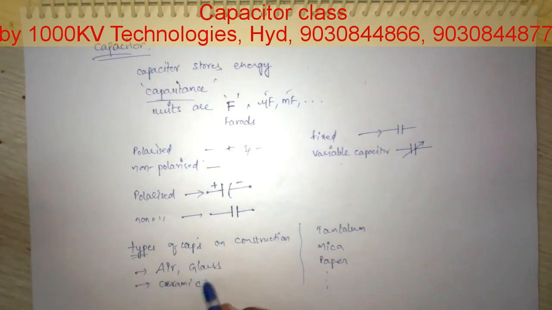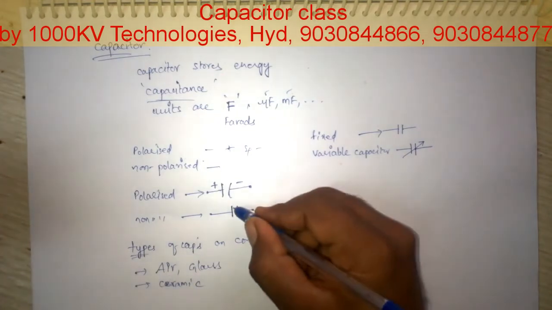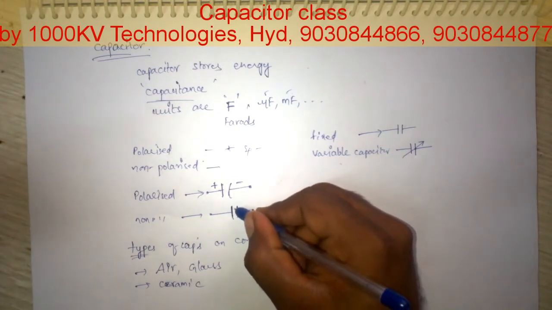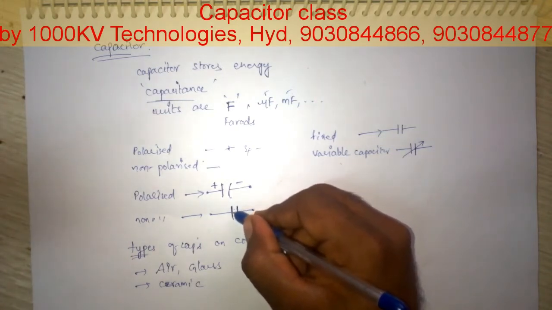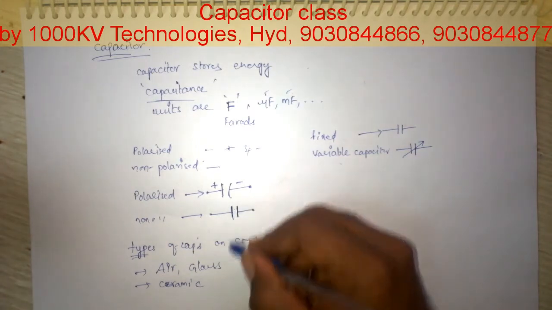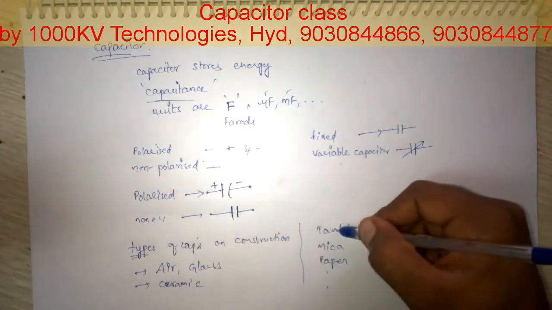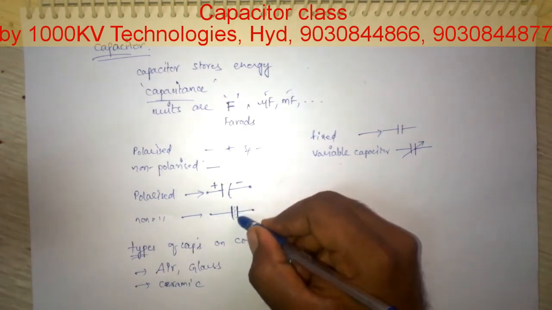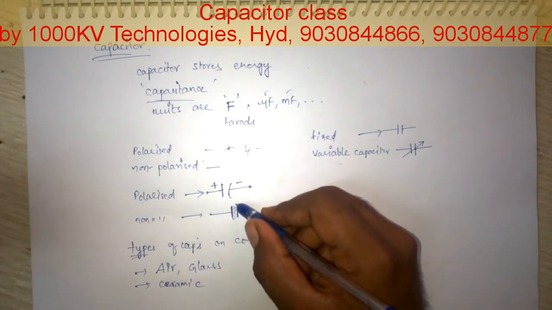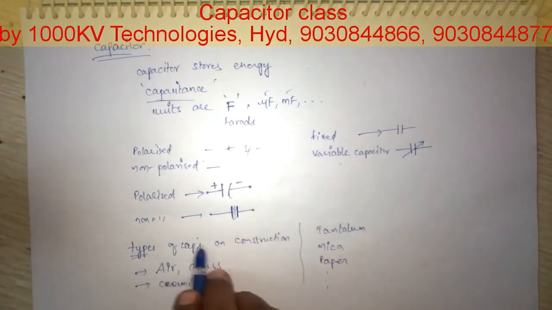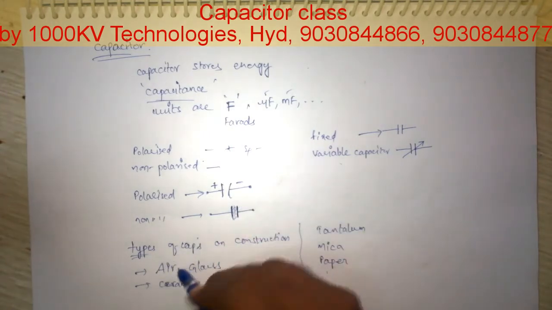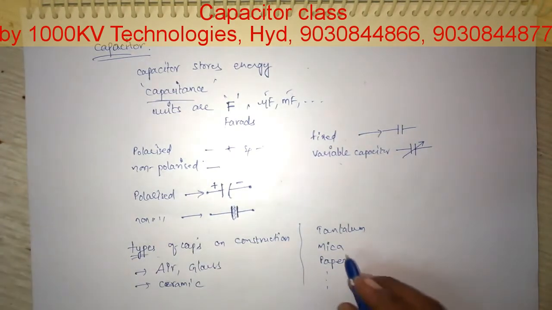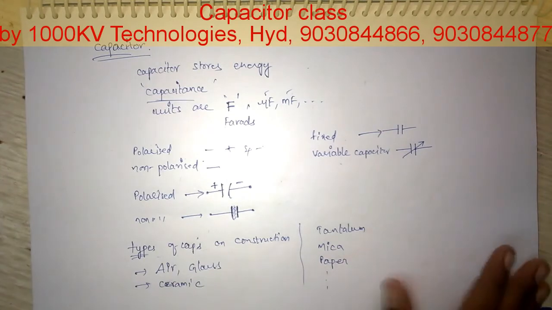These types depend upon the dielectric. There is a gap between these two parallel plates, and it should be filled by something. That something indicates these materials: air, ceramic, tantalum, mica, paper. Based on the dielectric materials used in the construction of the capacitor, there are types such as air, ceramic, tantalum, mica, paper, electrolytic, and so on.